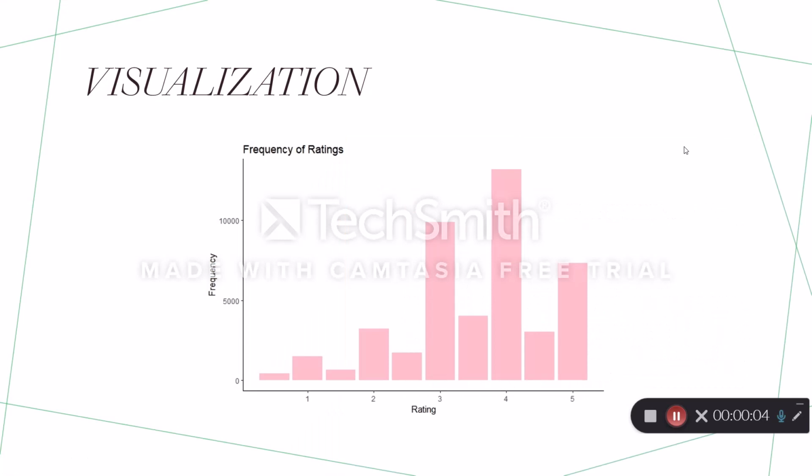Okay, when we were looking at our data set, we thought it would be helpful to do some visualization. So in R, I was able to create this bar graph, which takes the ratings, which were one of the columns in our CSV file, and shows us the frequency of each rating. From here, you can see that our ratings had a range from 0 to 5, and the frequencies had a range from 0 to over 10,000. So you can see that 4 was the most frequent rating, and the least frequent was 0.